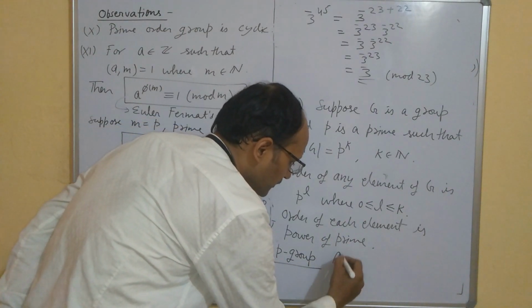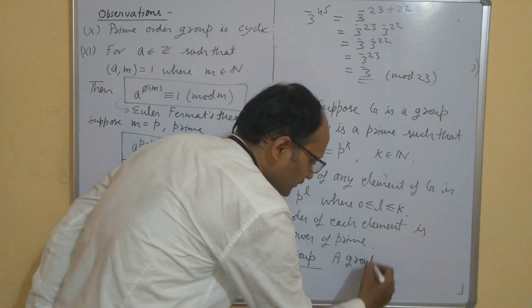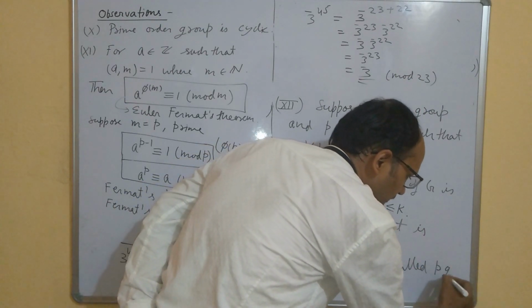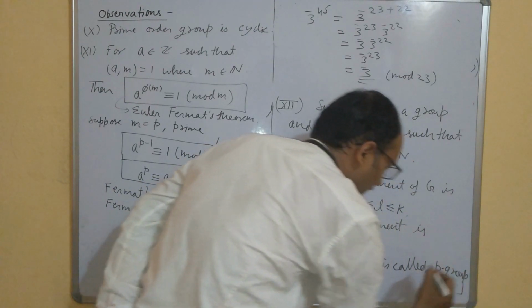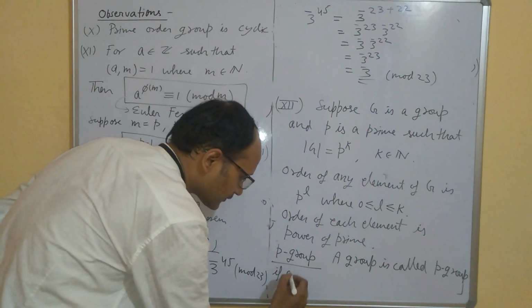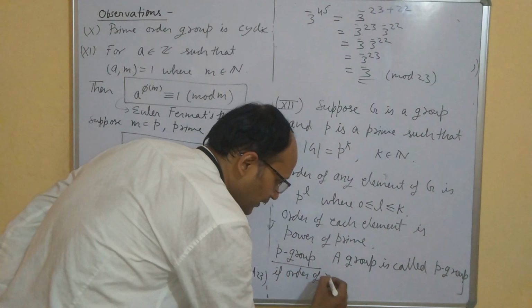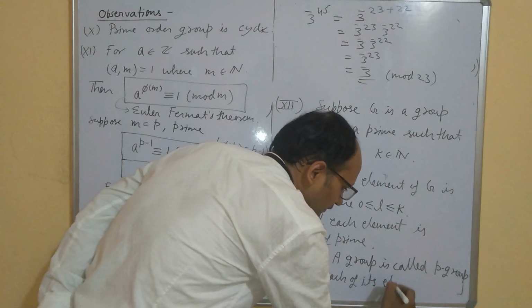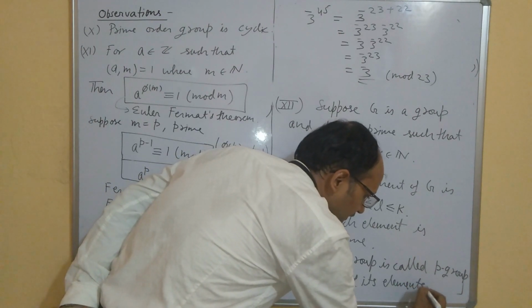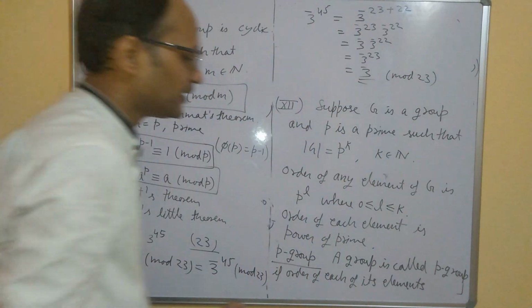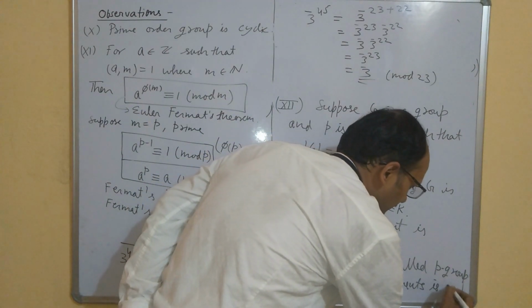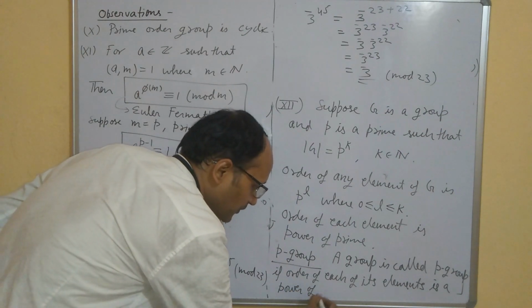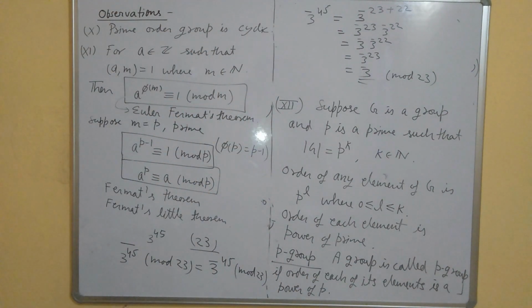A group is called a p group if the order of each of its elements is a power of p. So the order of each of its elements is a power of p.